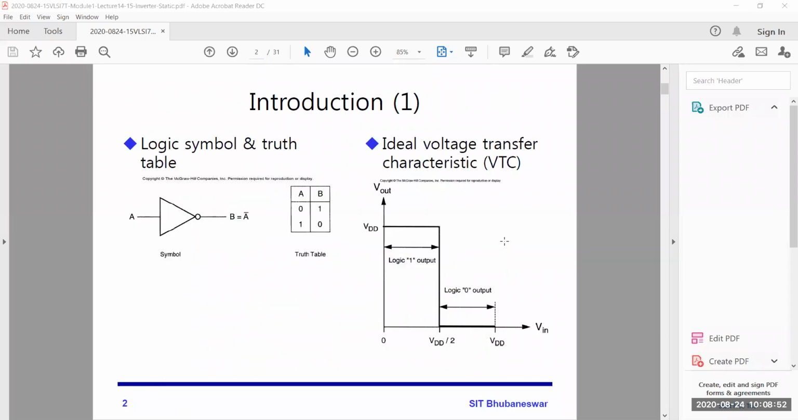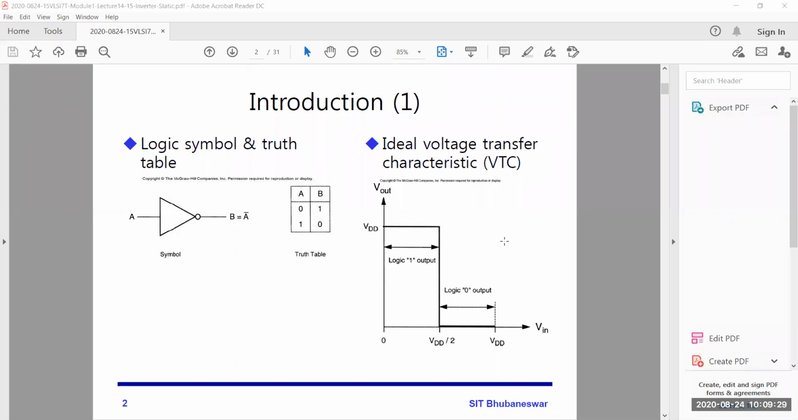You can see this is the first slide, the logic symbol and truth table. The symbol is a triangle and a bubble: you give input A and get output A bar. This is the simple symbol of an inverter. And you know the truth table: when A is 0, B is 1, and when A is 1, B is 0. And this is the ideal voltage transfer characteristic of the inverter.